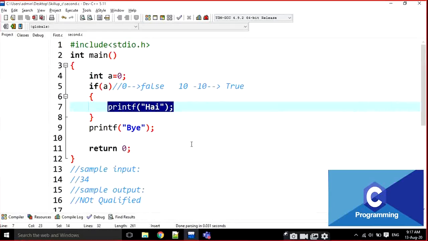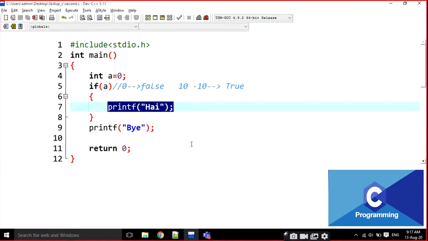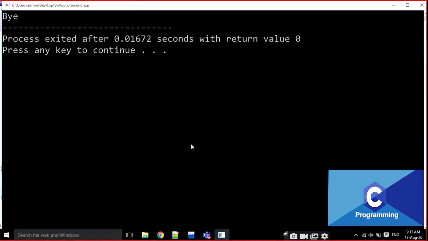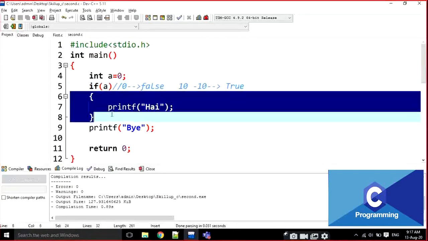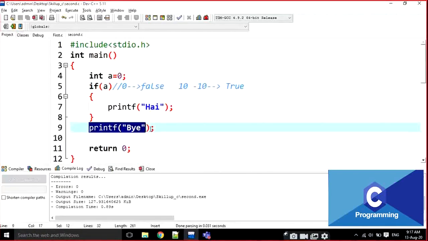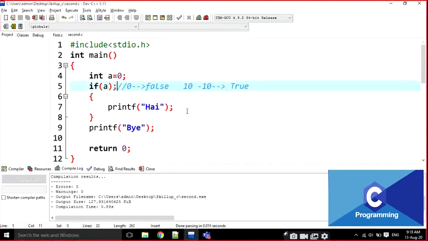Here the output is only bye. Why? Because if false means this block is not executed. This block is normally executed. That's it. For example, if I am going to put a semicolon here, what is the output? Here I am putting a semicolon here. If, error, sir.